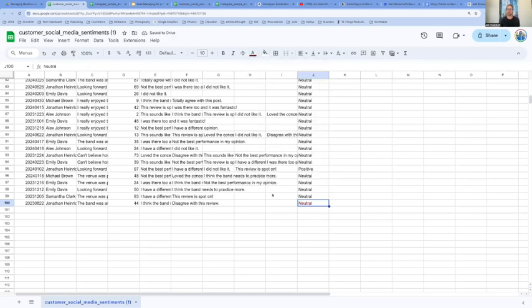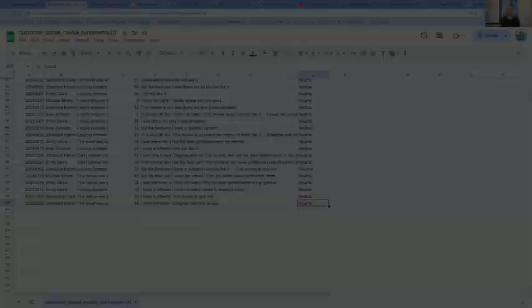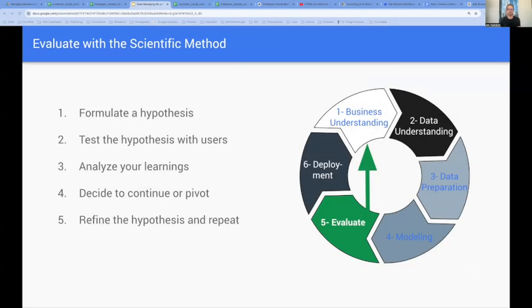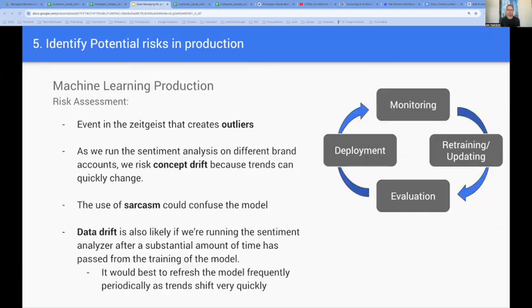Which leads us to the next part of this adventure, which is the evaluation stage. We use the scientific method to validate our work. Or as TPS states, plan, do, study, act. And finally, let's consider some of the risks this model will face in production. Before we go and start tweaking our prototype, let's think about some of these risks.